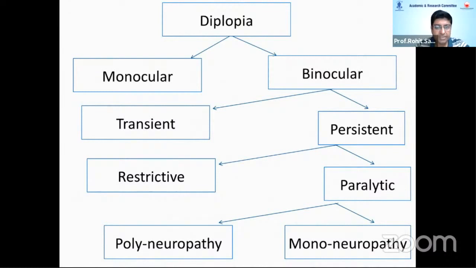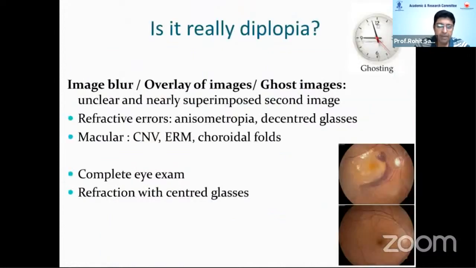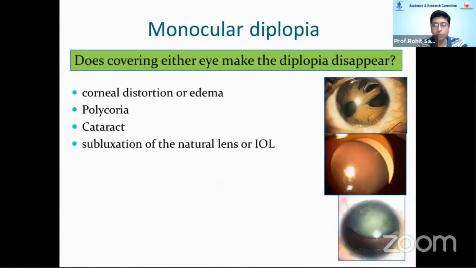So the first question of diplopia is whether it's monocular or binocular. And part of that is, is it diplopia or is it just image blur, overlay of images, ghost images? Because sometimes the patient may say he's seeing double, but it may be because of other causes like uncorrected refractive errors, astigmatism, retinal pathologies. So first step, do a complete eye exam, refraction with centered glasses. Decentered glasses, or new glasses, are one possible reason for diplopia.